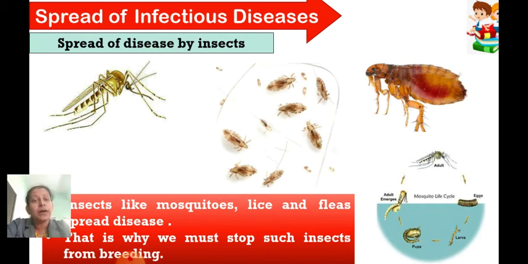So to prevent the diseases spread by these insects, one needs to take care to stop their breeding. Even flies, house flies also are carriers of so many different kinds of diseases. So we need to stop such insects from breeding. So this is regarding the spread of diseases by insects.